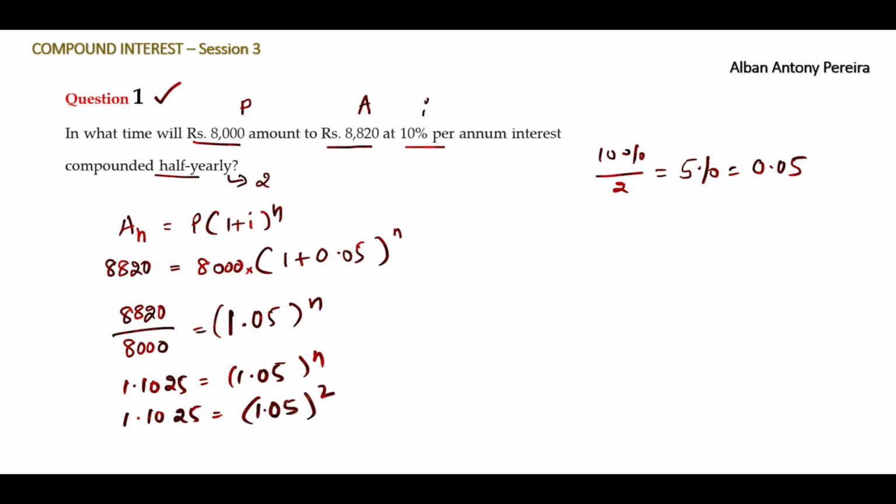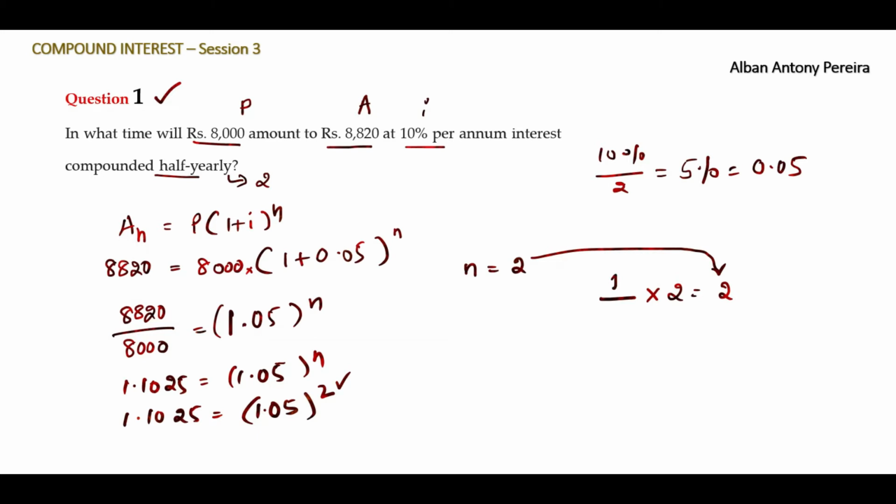Let me continue on this side. Further conclusion: right now we have found n as 2, correct? But this n is not the final answer. This n is the converted n after the conversion period. So how can we simplify this? You can write it like this: dash into 2 has become 2. What do you multiply with 2 to become 2?